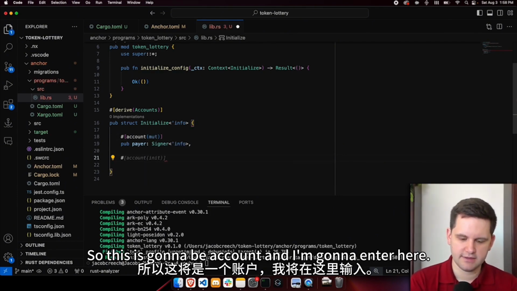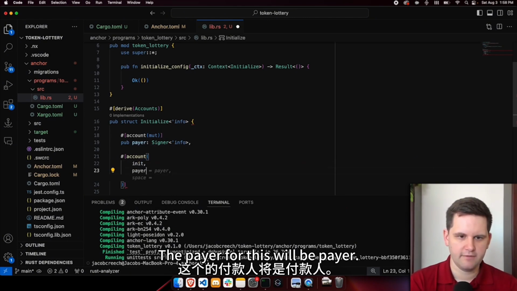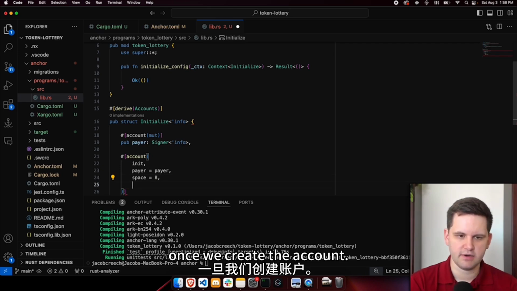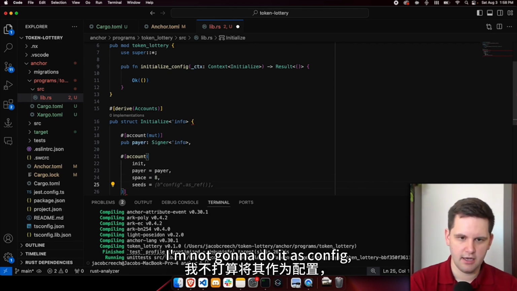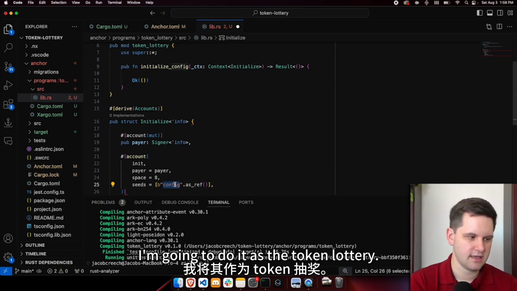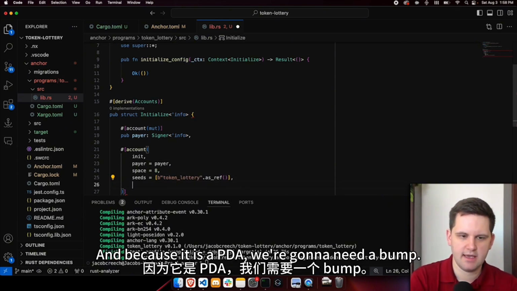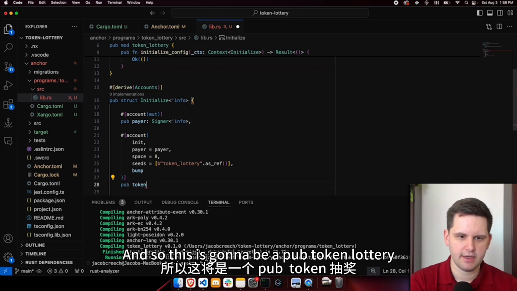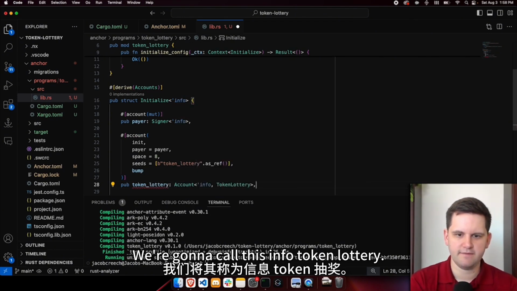And then we're going to have another account. So this is going to be account, and I'm going to enter here. We're going to initialize it. The payer for this will be payer. I'm just going to put 8 here. We're going to update that in just a minute once we create the account. Then we're going to have 2 different things because it's going to be a PDA. I'm not going to do it as config. I'm going to do it as the token lottery. And because it is a PDA, we're going to need a bump. And so this is going to be a pub token lottery, and it's going to be a specific account. We're going to call this info token lottery.